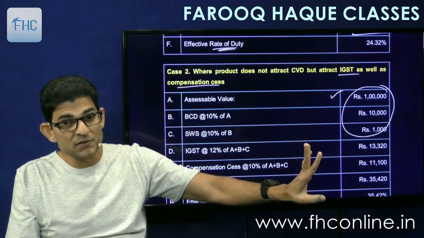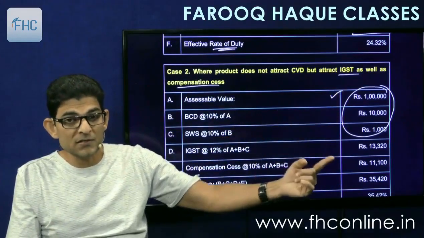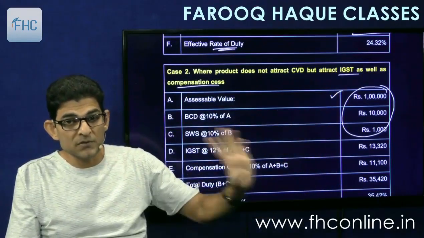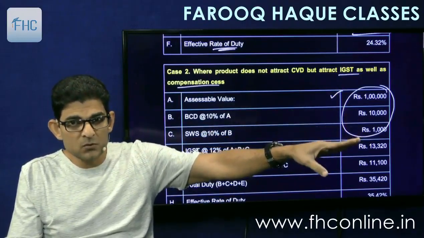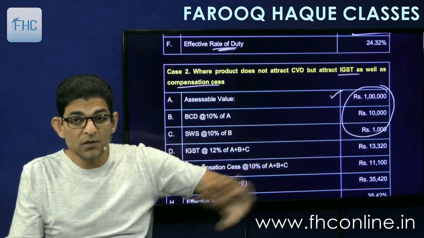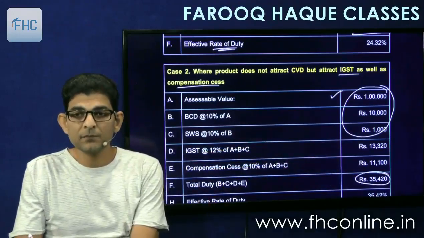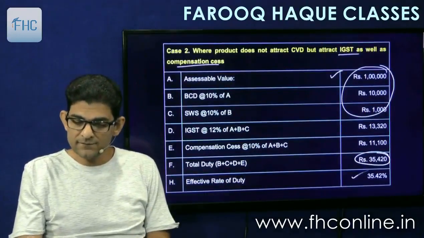And then you add all these four, 10,000 plus 1,000 plus 13,320 plus 11,100. So this will give you the total duties payable. And if you compare it with the assessable value, you will get the effective rate.